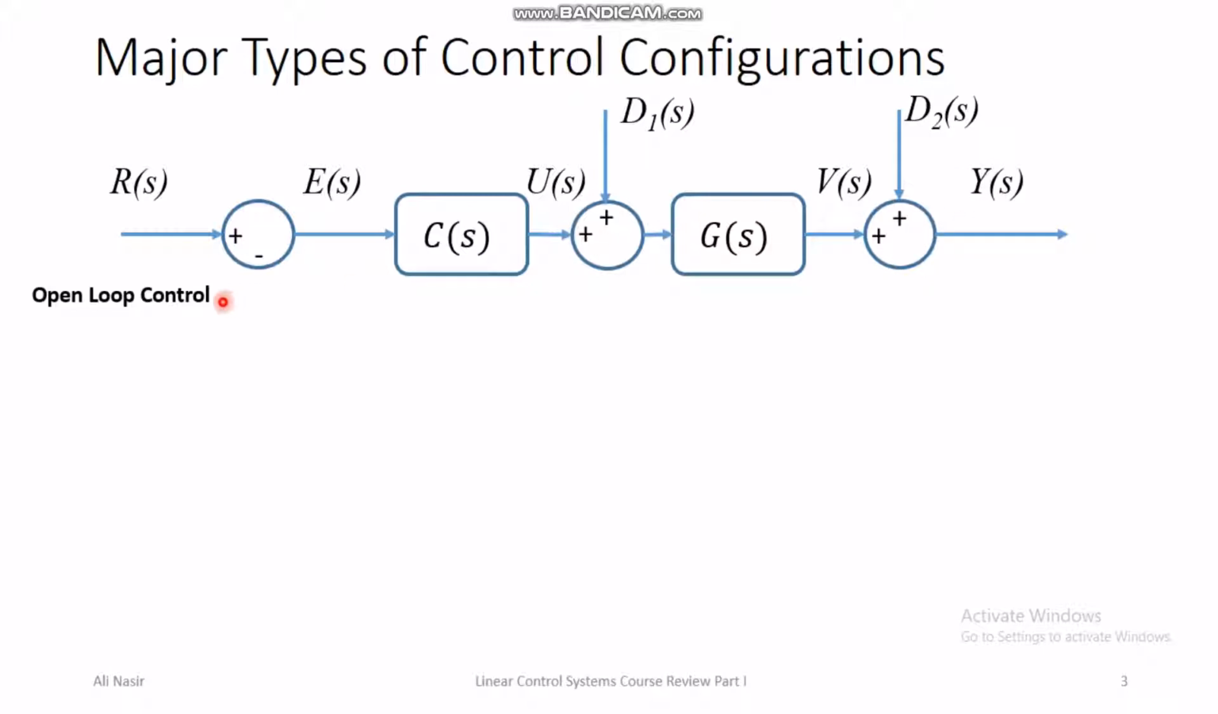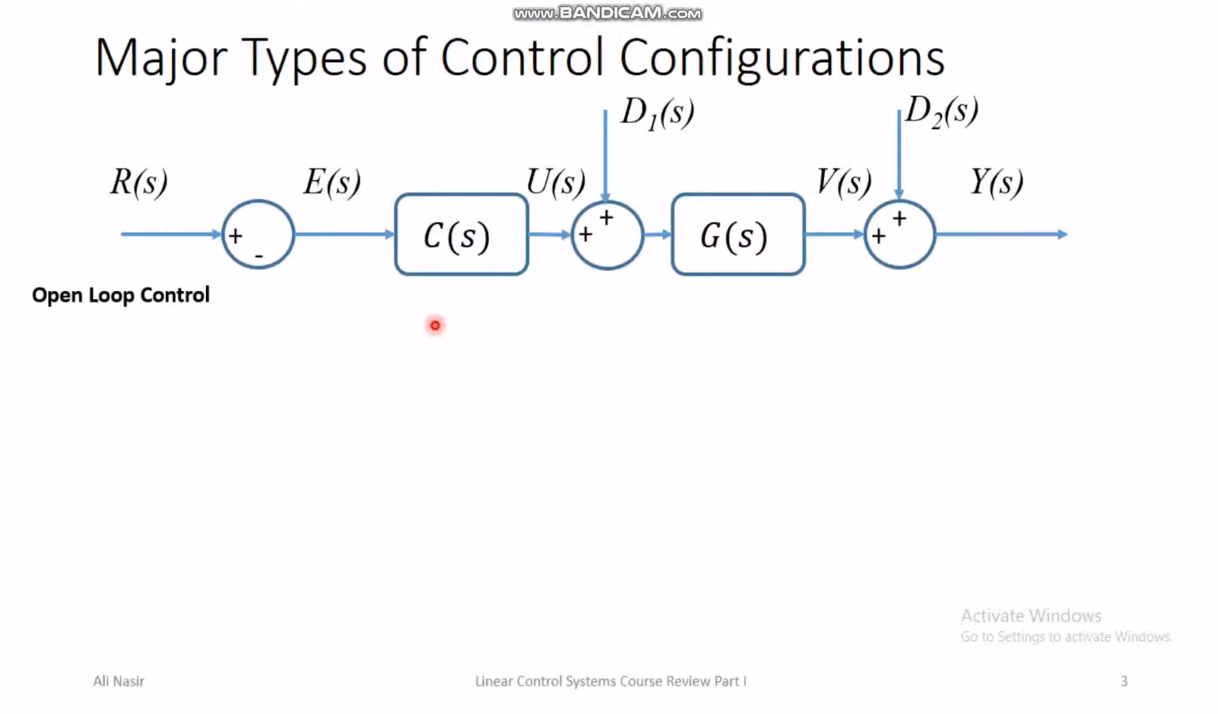So here the challenge is to make this Y(s) equal to R(s) using the calculations inside the controller and using this input to the controller. This is simple to do, but it is not robust against unknown disturbances and unknown uncertainties in the model of the plant.